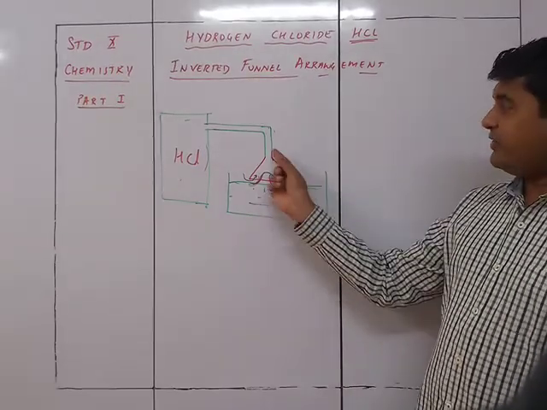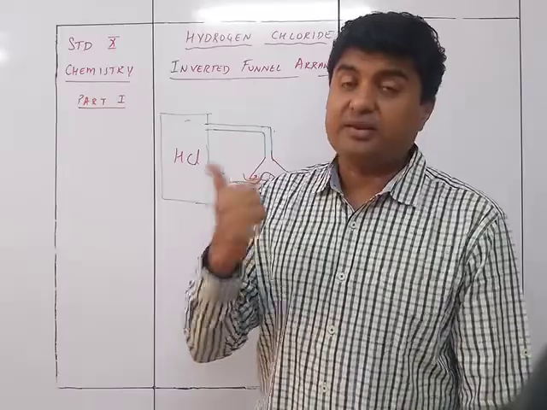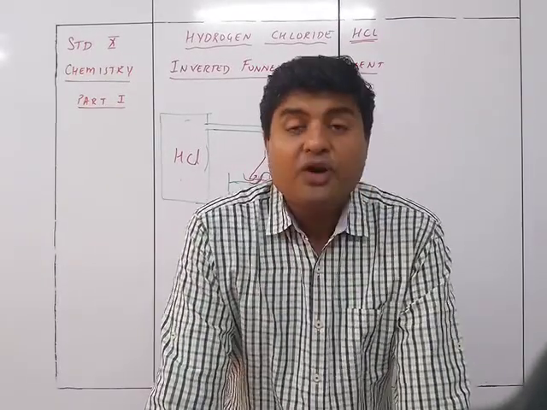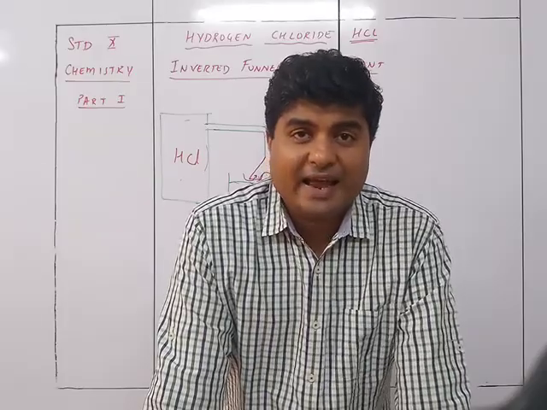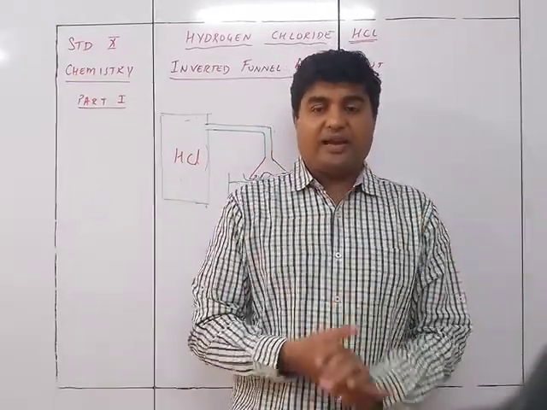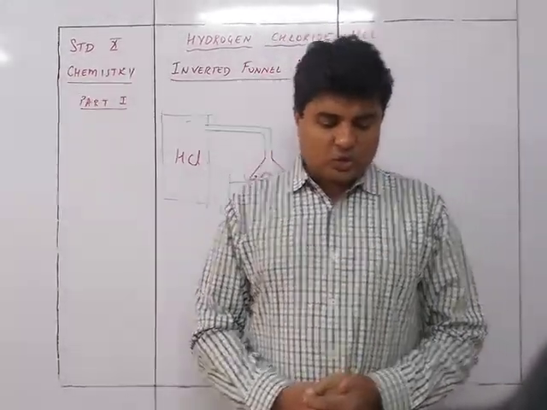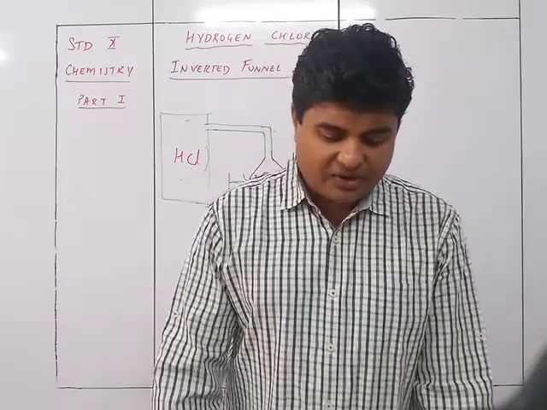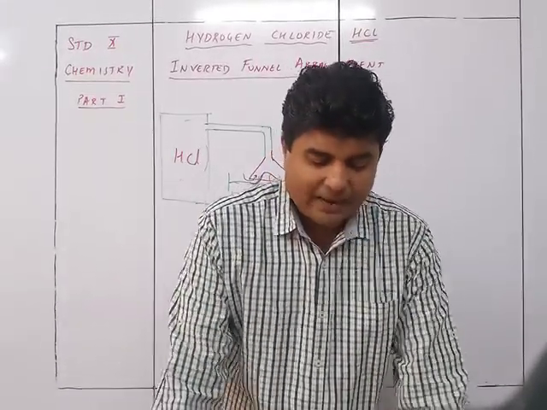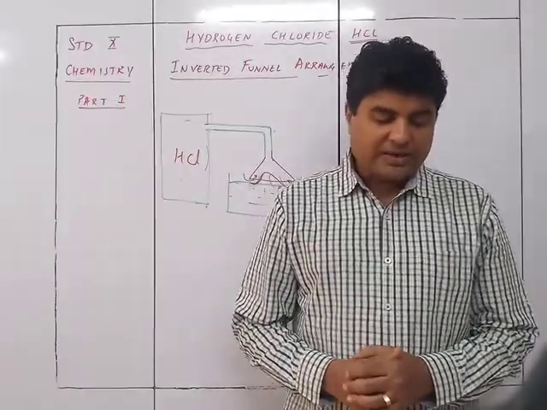You can see the surface area which was very thin has now become a larger surface area. So two advantages: one is to minimize the back suction, and second is it provides a larger surface area for absorption of HCl gas. So HCl gas gets absorbed at a larger surface area when you are using this arrangement. The rim of the funnel is placed so that it just touches the trough containing water. If back suction occurs, the water rises up the funnel and the level outside the funnel falls, creating an air gap.